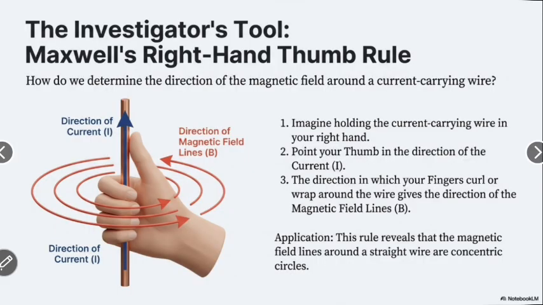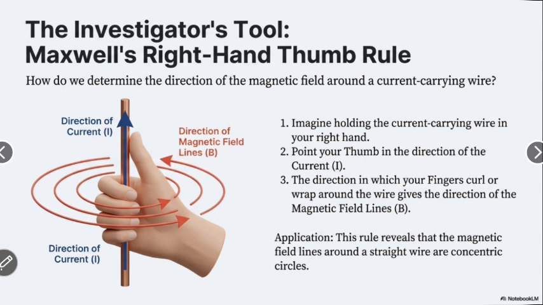Now, the investigator's tools: Maxwell's right-hand thumb rule. How do we determine the direction of the magnetic field around a current carrying wire? When current is carried in a wire, we can find the direction of the magnetic field with the help of Maxwell's right-hand thumb rule.